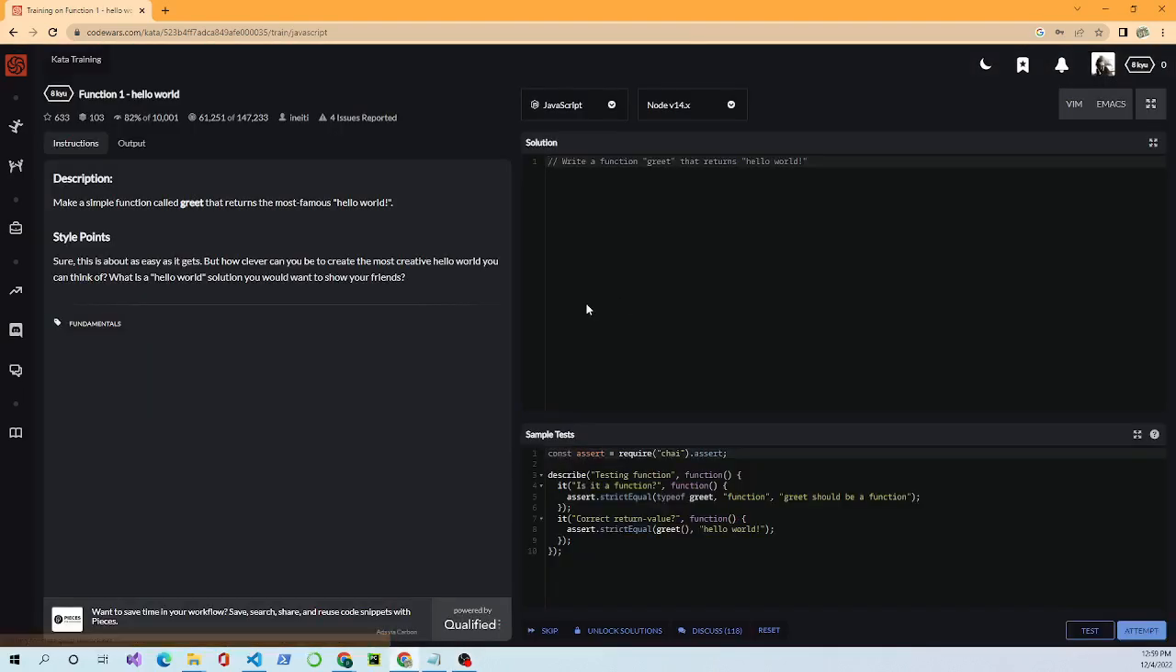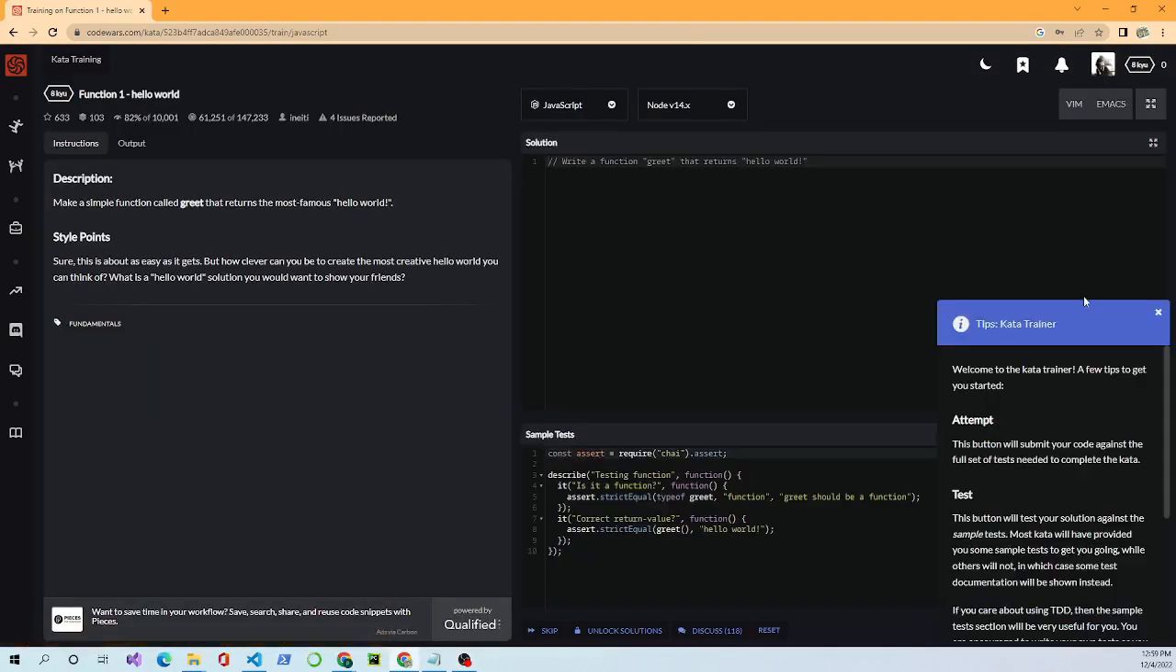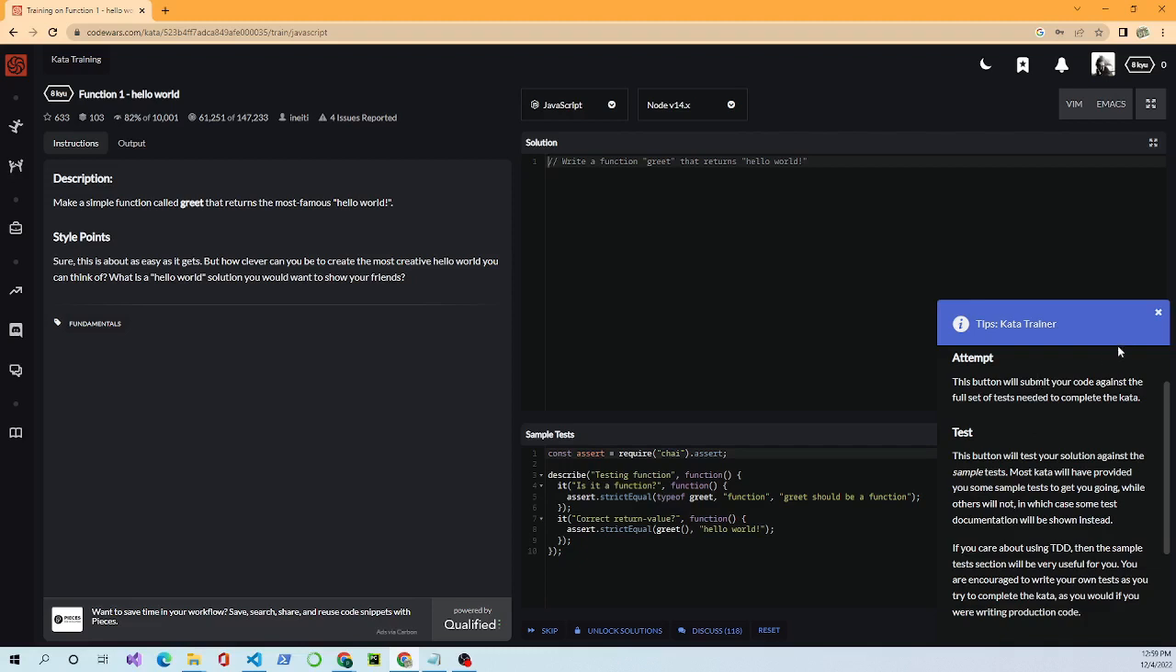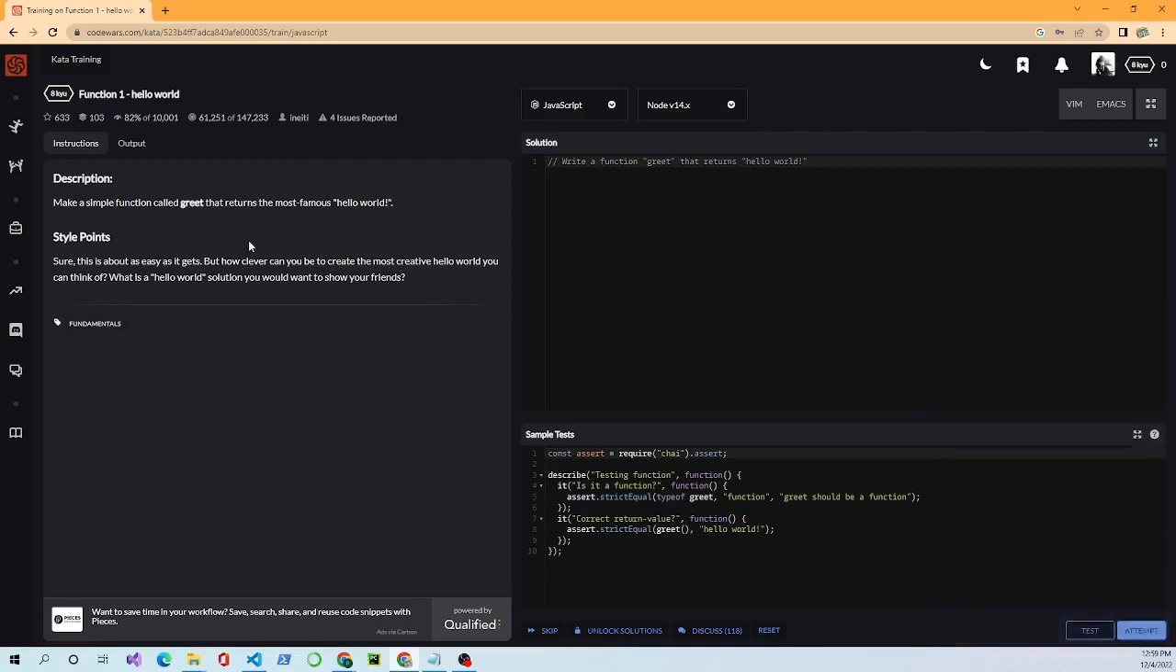Okay, and this opens up a browser window and gives you some tips about how to be effective in the system. So let's look over here. Description: make a simple function called greet that returns the most famous hello world phrase. This is common in computer programming. When you're learning a new language or implementing a new tool, to test it out, to see if it works, you make your screen print back that hello world.